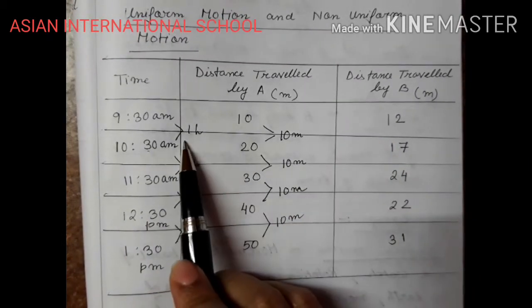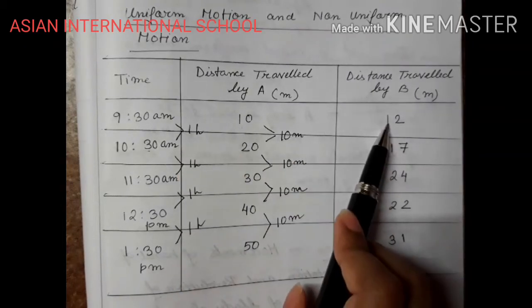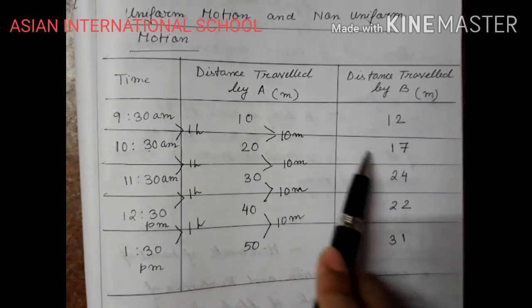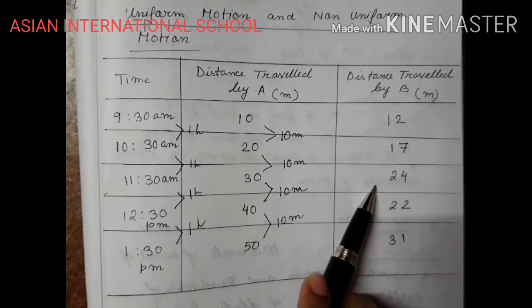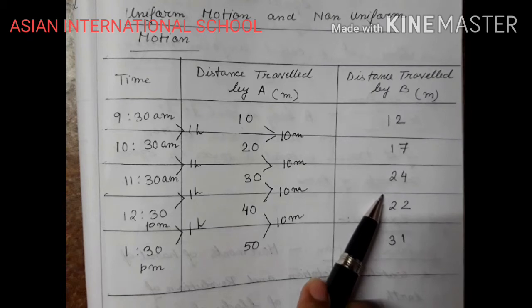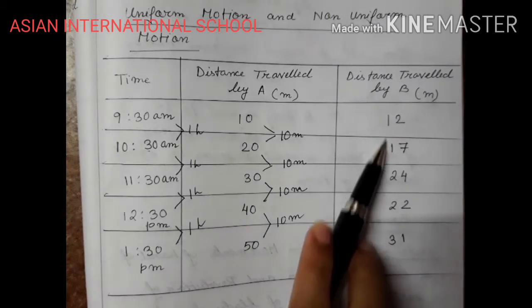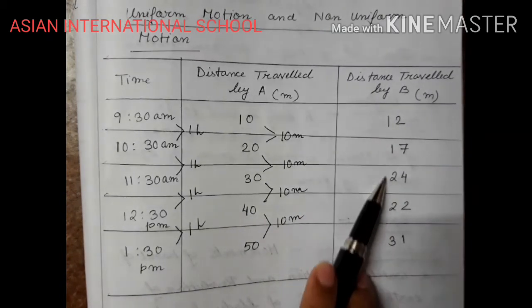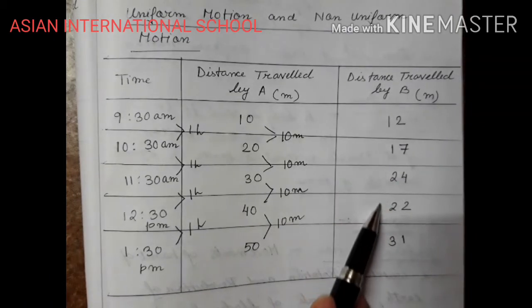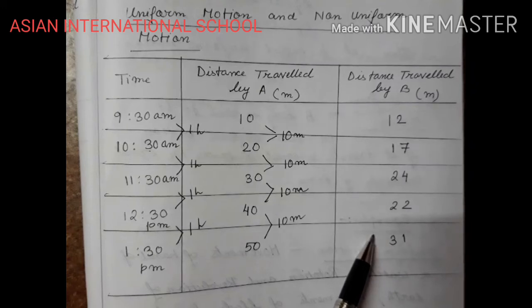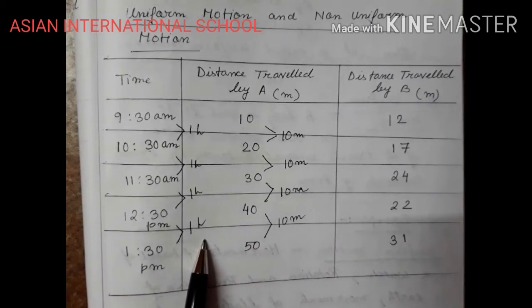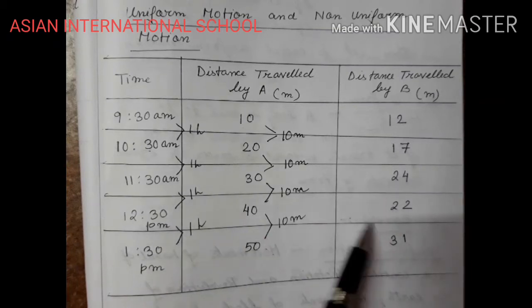After 1 hour, first initially when it has started, it was at 12 meter. After 1 hour, it has only covered 5 meter. Then 24. So the changes are abrupt. Here 2 meters. So the changes are abrupt. The changes are not continuous. Equal distances are not being covered in equal intervals of time. Unequal distances are covered in equal intervals of time. We have recorded the time in equal intervals, but the distance covered by B is not equal.